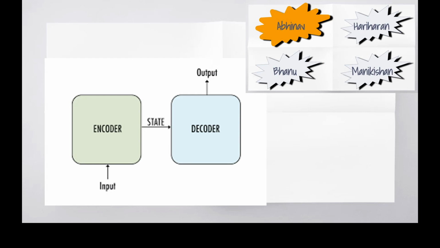Sequence to sequence basically means that you are giving a sequence, for example, a sentence as an input, and the model spits out another sequence as an output. Consider this as a task of language translation, like translating English to Hindi. The input is a sequence, which is an English sentence, and the output is another sequence, which is a Hindi sentence. Sequence to sequence models consist of an encoder and a decoder. The encoder takes the input sequence and maps it to a higher dimensional space, an n-dimensional vector. That abstract vector is fed into the decoder, which turns it into an output sequence. The output sequence can be in another language, symbol, a copy of the input, etc.